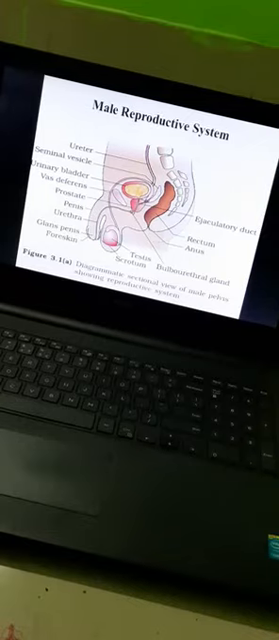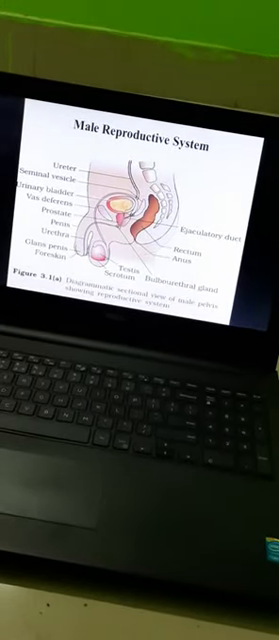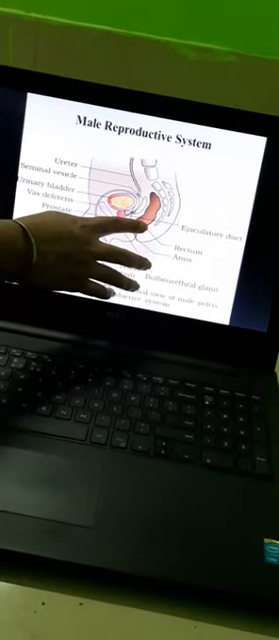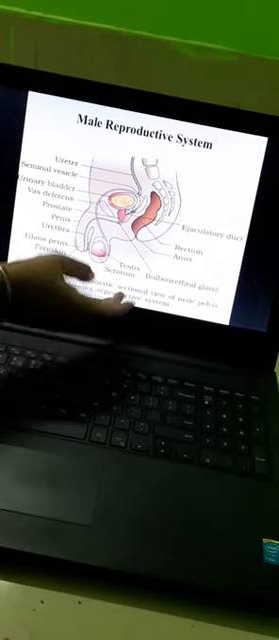So first, the male reproductive system is located in the pelvis region. So this region is called the pelvis region. It includes a pair of testes.